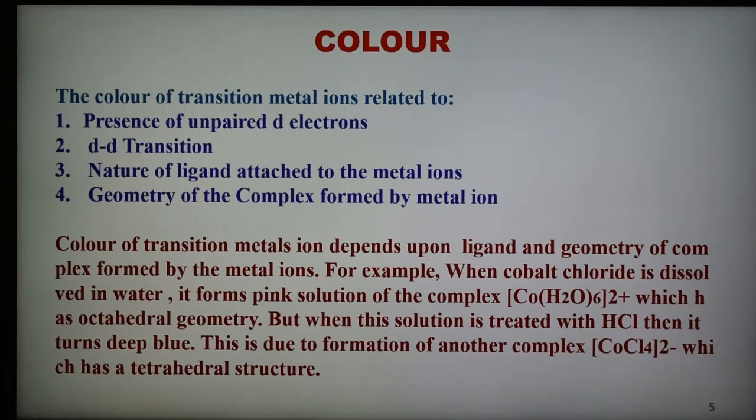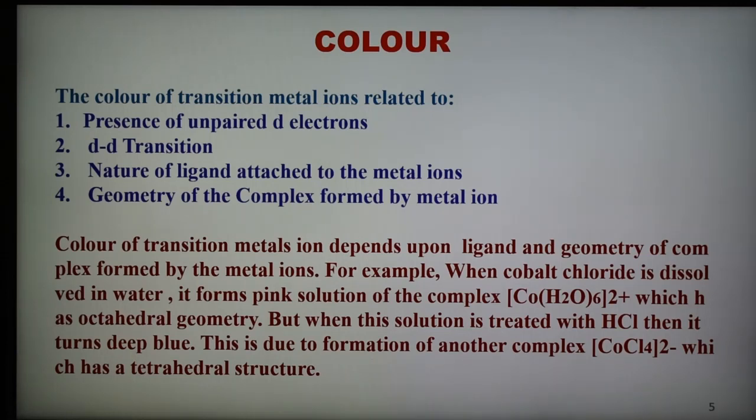If there is a d-d transition, from one d orbital to another, it will also show color. Color also depends on the nature of the ligand and the geometry of the complex. For example, when cobalt chloride is dissolved in water, it forms a pink colored solution.